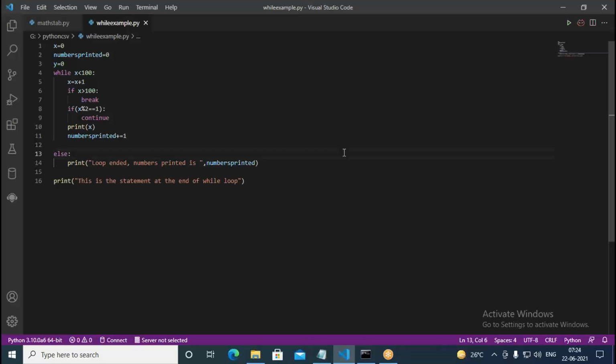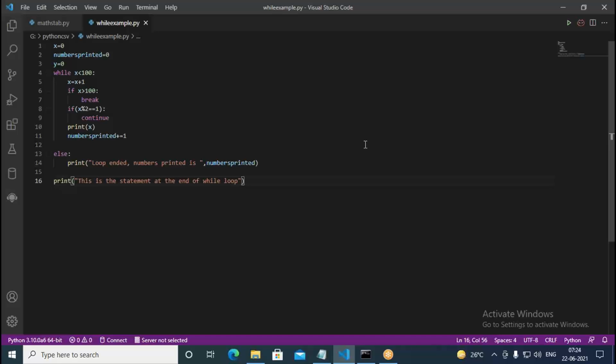If you end abruptly with the break statement, the else part will not be executed, but whenever the loop is ending normally, that means you complete the loop, then you will come to the else part. If the loop is not ending normally and you come out of it forcefully, it is not going to come to the else part, but straight away it comes out totally from the while loop block. That means it comes to line number 16. But whenever you don't use break, if the loop comes to an end, it comes to the else part as well as to line number 16.